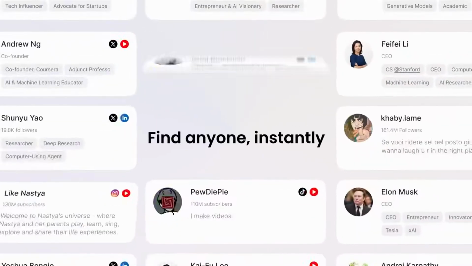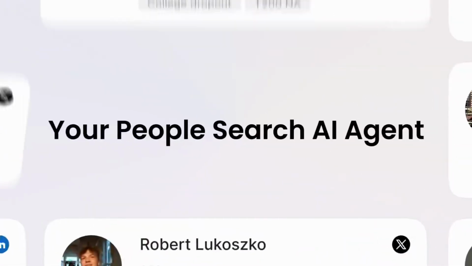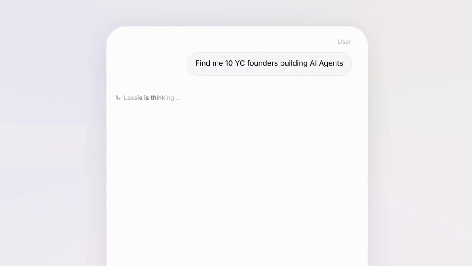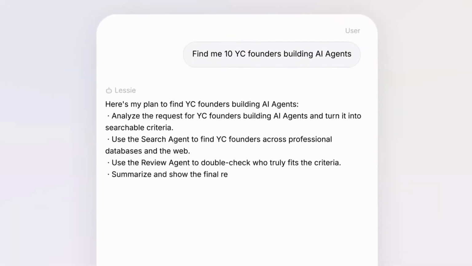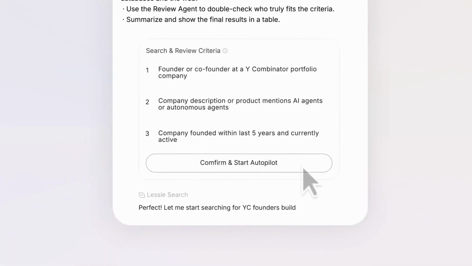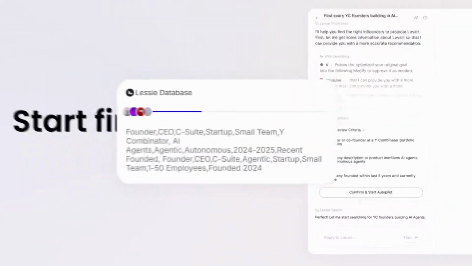Less AI is the first AI agent focused exclusively on searching for people. It's not a generic lead generation tool, it's not a CRM, and it's not a static database. The idea here is quite different. You describe who you want to find, and the AI cross-references intent, professional profile, online activity, and real interests. Now let's get into the tool, and I'll show you the step-by-step process.